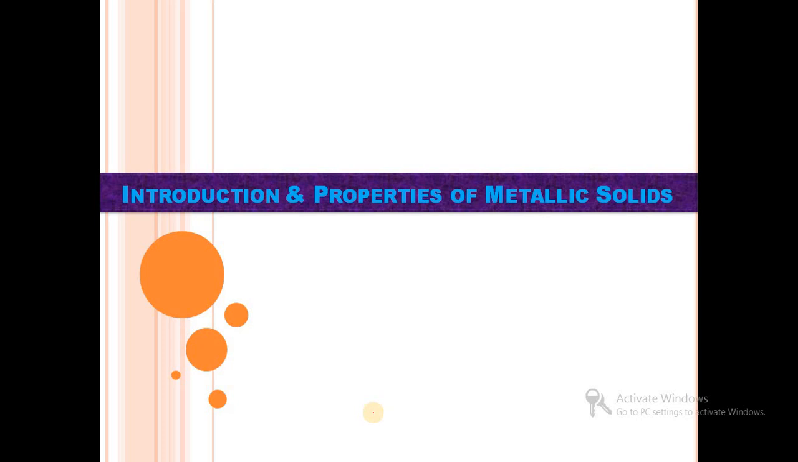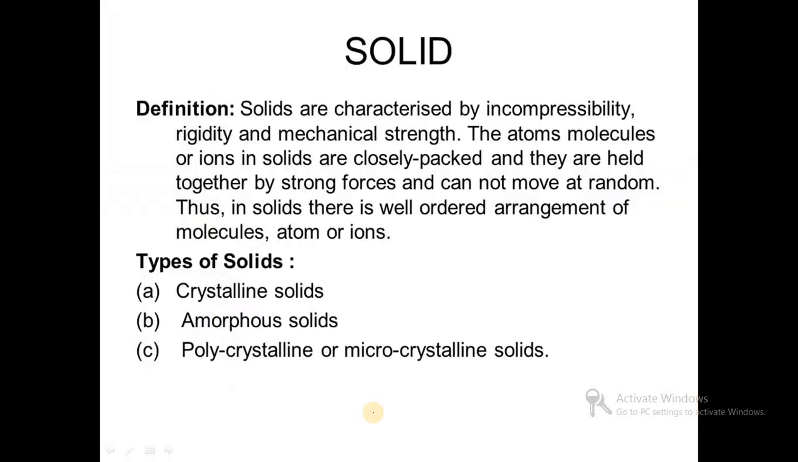First we will see some introductory part about solids and their properties. What is a solid? What is a solid material? First we will see the definition. Solids are characterized by incompressibility. This is the most important property: solids are incompressible. Solids also possess rigidity and mechanical strength: incompressibility, high rigidity and high mechanical strength.